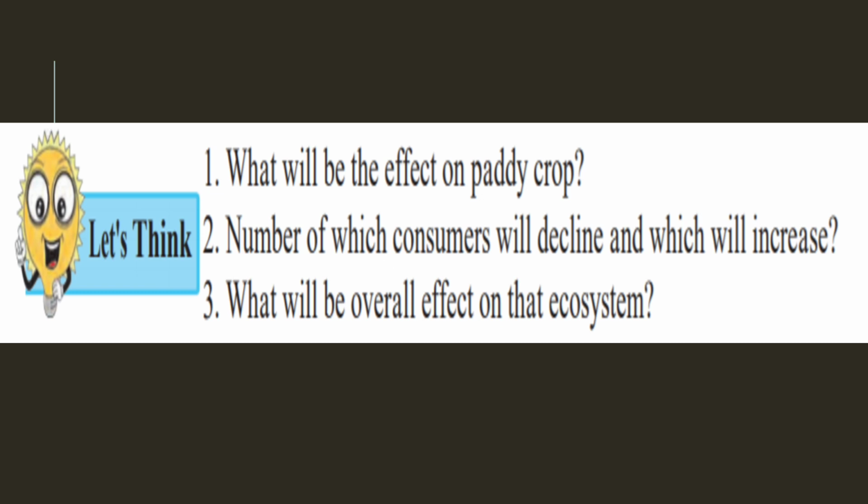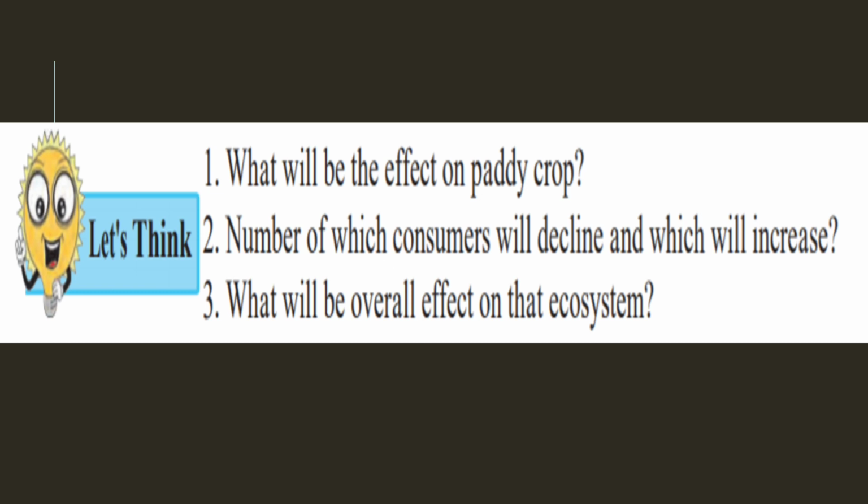As I told you, if the frog population declines, it means the grasshopper population will increase. What was the role of the frog? They were eating the grasshoppers. So if the frogs are not there, the grasshopper population will increase, and due to the increase in the grasshopper population, the production of the rice grains will not be possible in more amount.